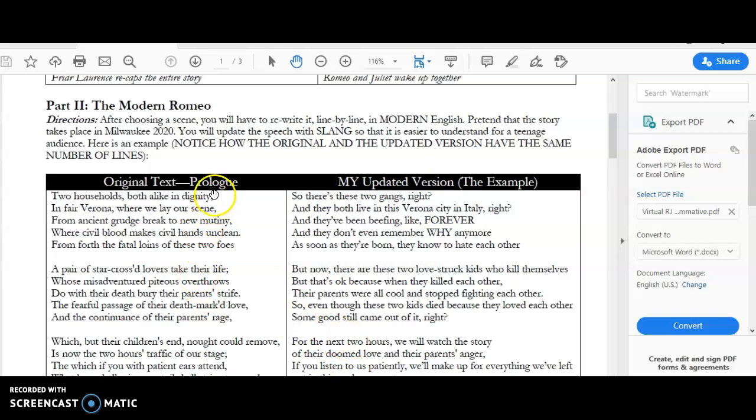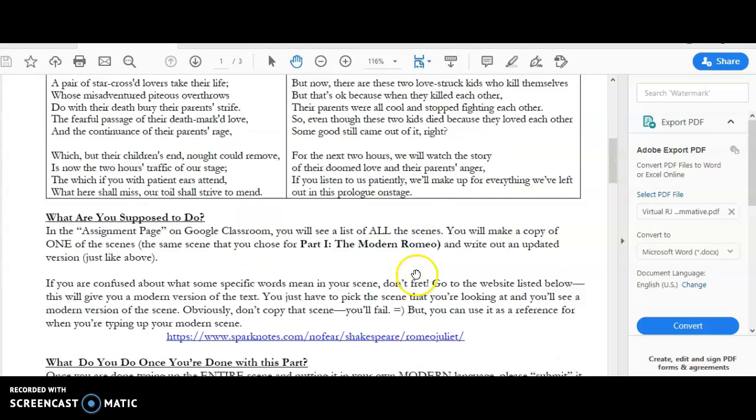I had the same. This is 1, 2, 3, 4, 5 lines here. Mine is 1, 2, 3, 4, 5 lines. This is another 5 lines. This is another 5 lines. This is 4 lines. This is 4 lines. So I made sure that the original text is the exact same amount of lines as my updated version.